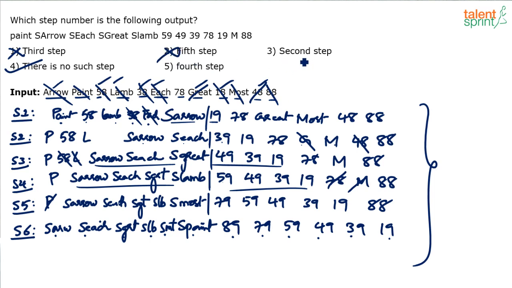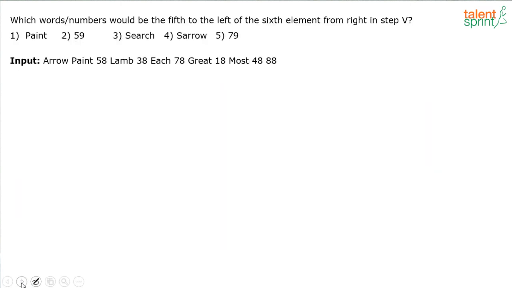Then here we have the second step. Second step again P58L. Here it is PAE. You understand? Eliminate the wrong answers. If you don't want to find out the right answer, eliminate the wrong answers. Fourth step also has got eliminated. We have already checked that. So definitely the answer is there is no such step. Right? Move to the next question. Quickly move to the next one.